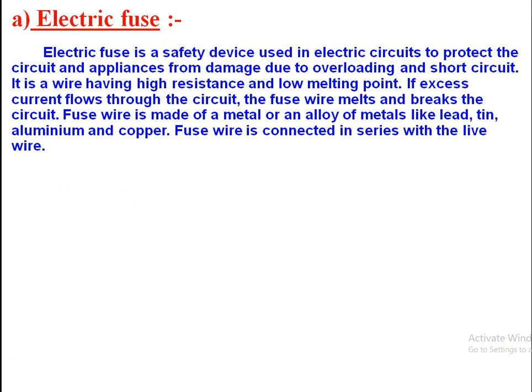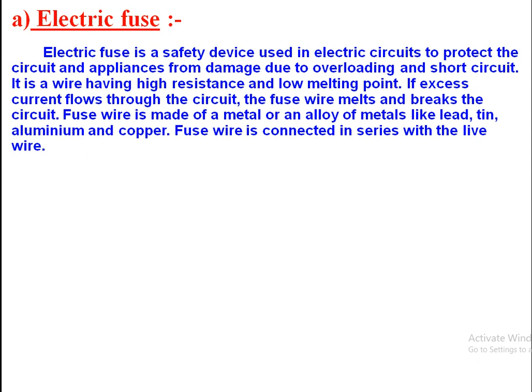Remember this. Electric fuse. We already know the electric heating effect of currents. Based on this, an electric fuse is a safety device used in the electrical circuit. If there is overloading and short circuiting, we are going to see these points as well.